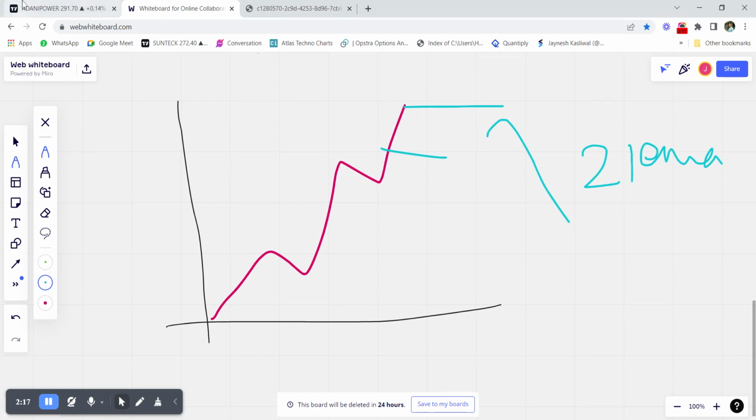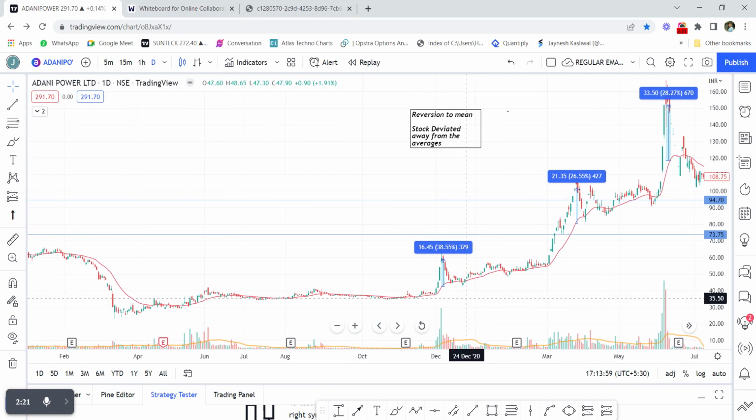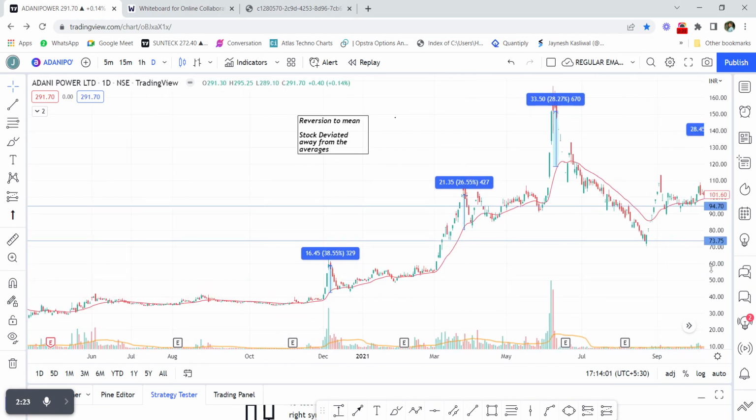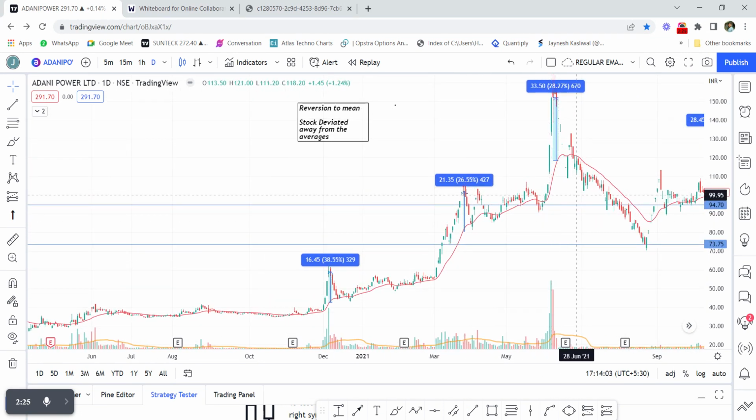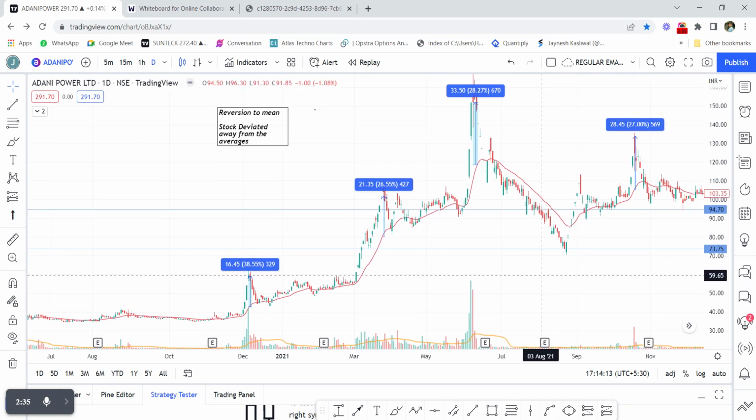So let's take an example of Adani Power. Here we see that after extreme price moves above the moving average, basically the 21 EMA, that is the red line, the stock price again pulls back to the moving average again and again. So this is generally a low risk high reward opportunity.